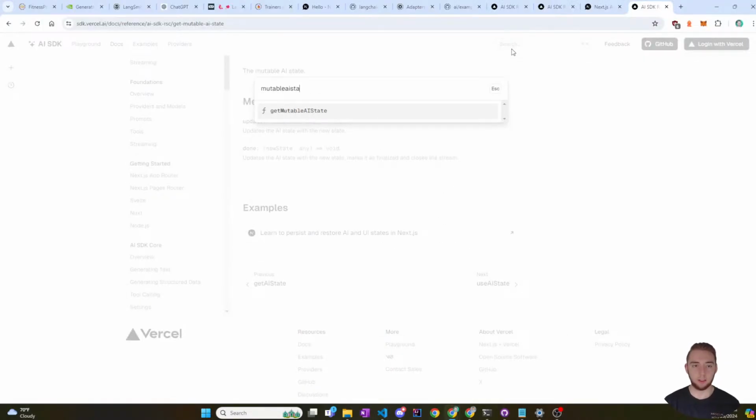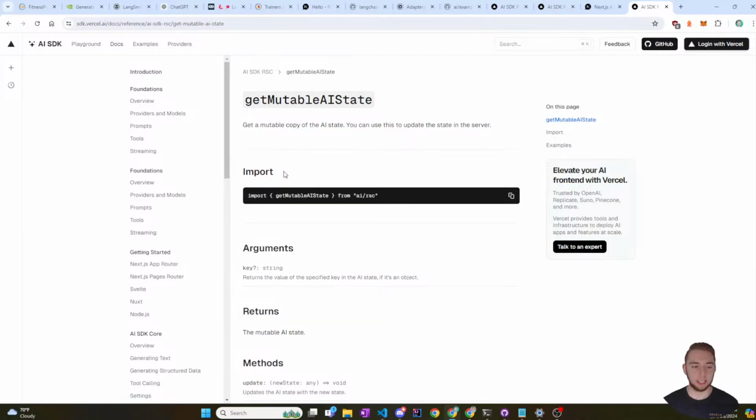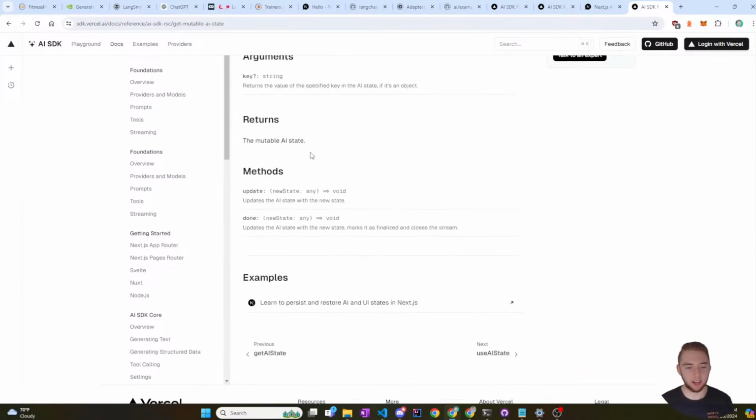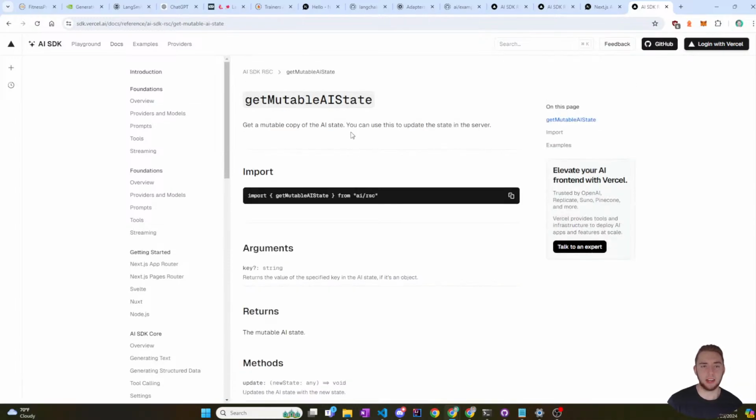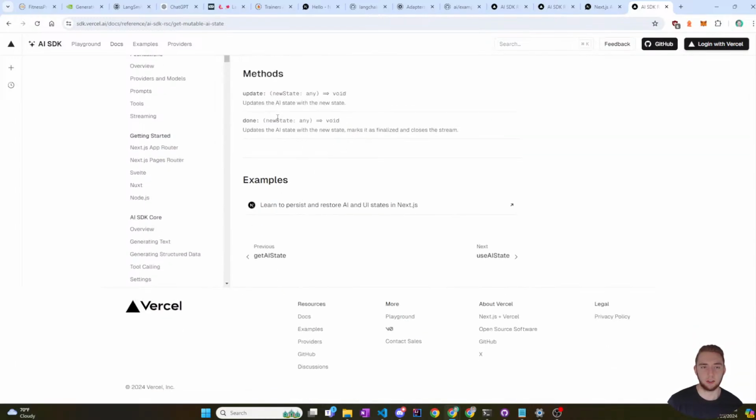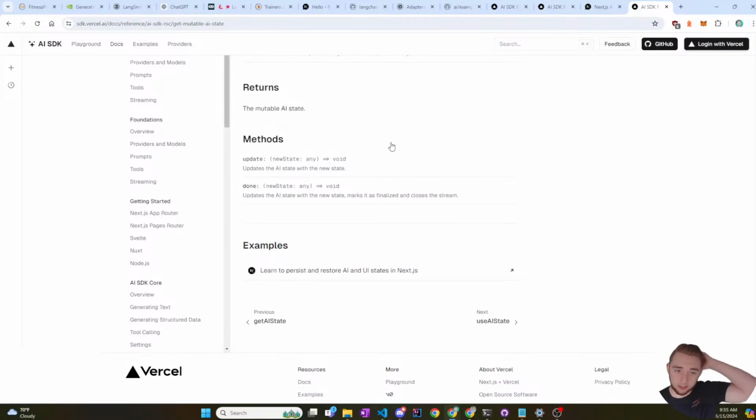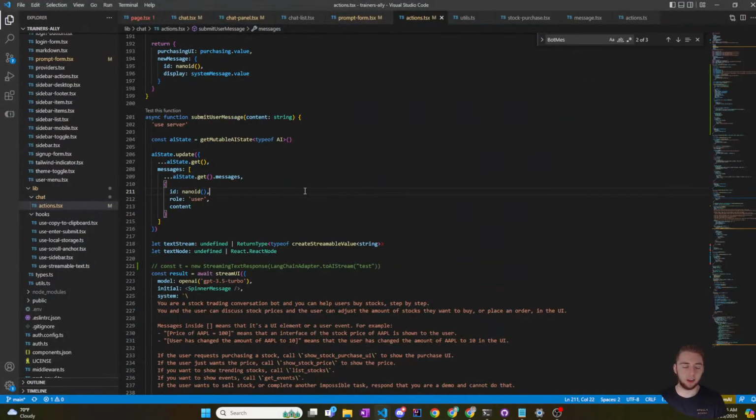Mutable state. Oh, I don't want the get function. I want the type. Ugh, man. All right. Oh no, this is fine because this is what I was trying to look for. Okay, so update updates AI state, and done also updates AI state, but it marks it as finalized and closes the stream. It makes sense. But there's not an initialization function for me to call anywhere, is the problem.